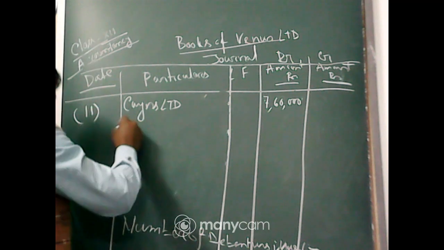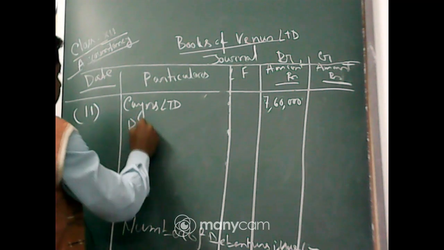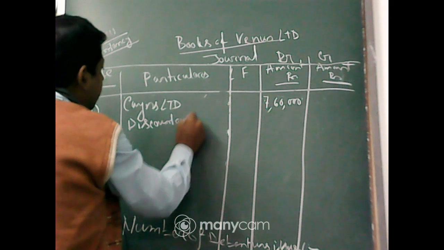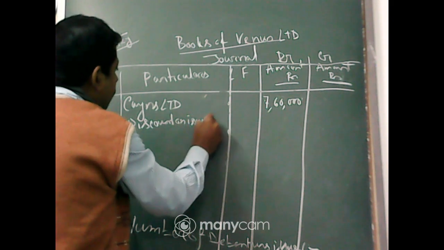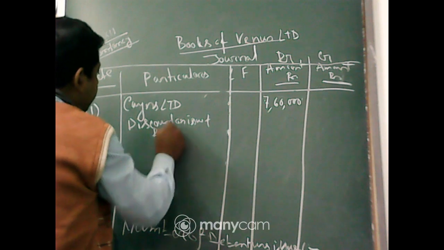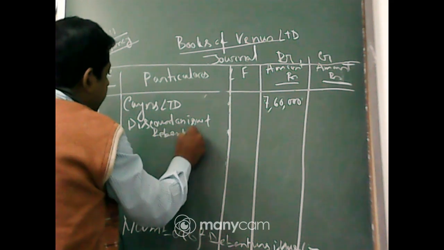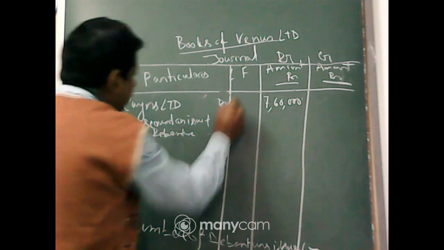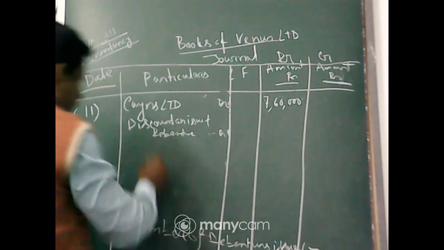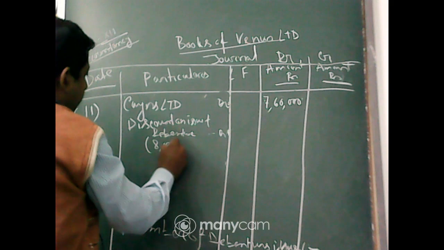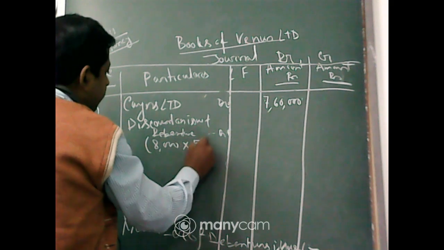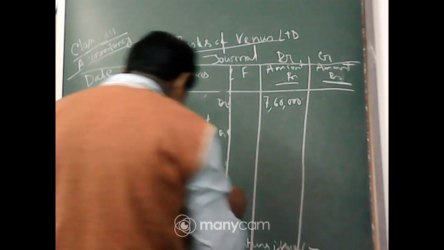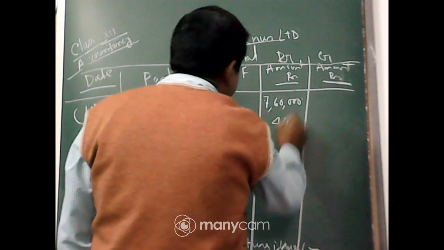So here you write discount on issue of debentures. Actually this is a loss, so it will be debited, and that amount is 8,000 multiplied by rupees 5, because rupees 5 is the discount, that is 40,000.